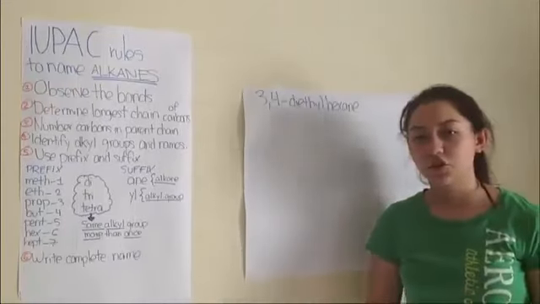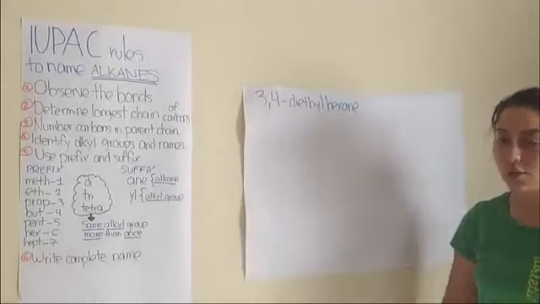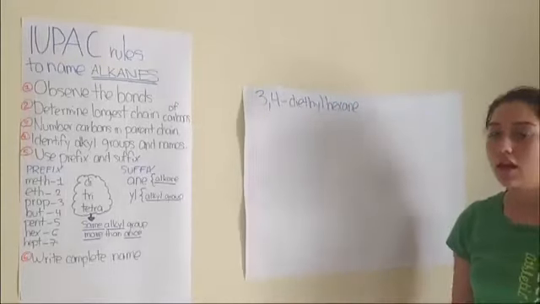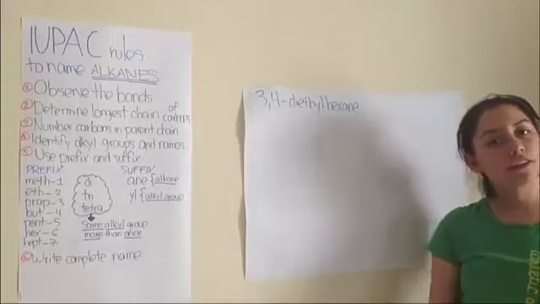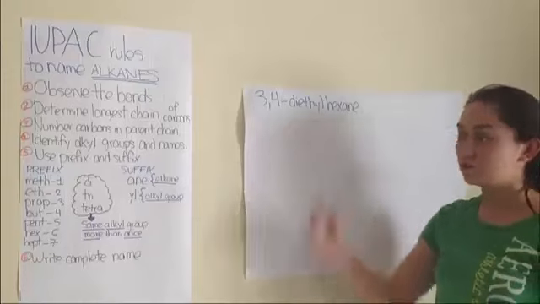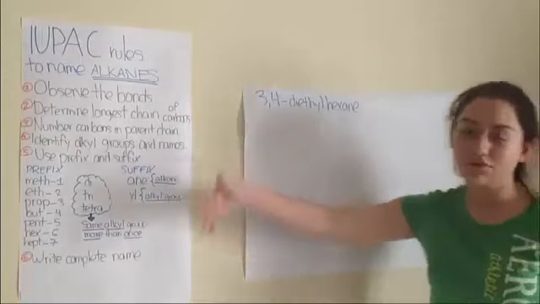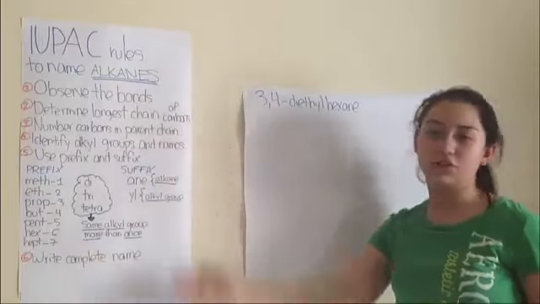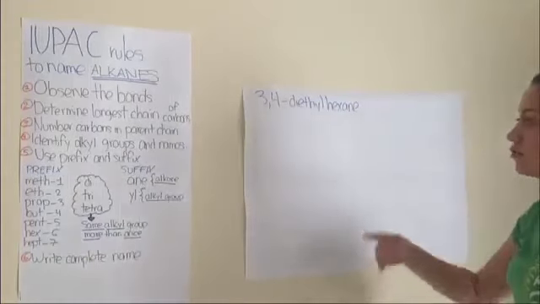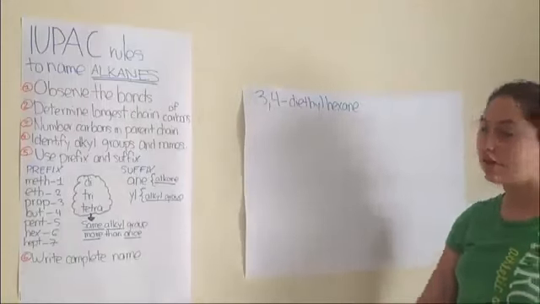Okay, so now I'm going to show you how to draw this structure that we have written here. This is an alkane, and I'm going to show you how to draw it like the one I just showed you previously, without the carbons. I'm going to show you how to write it. We don't have to follow these IUPAC rules; these are just to name the alkanes. To draw them, there are specifically no rules, but there are some steps you can follow.